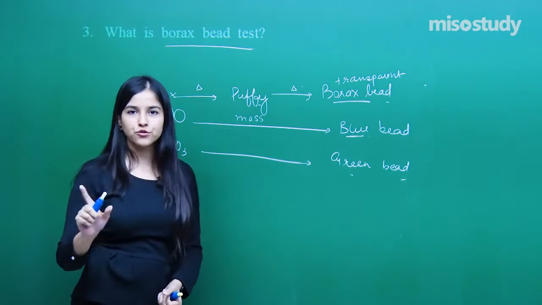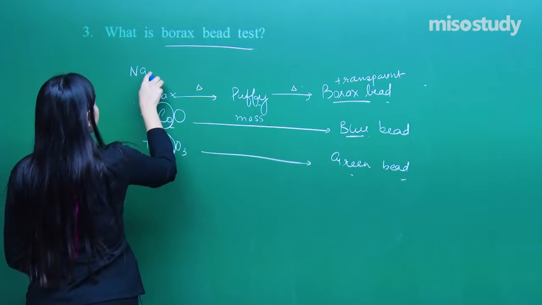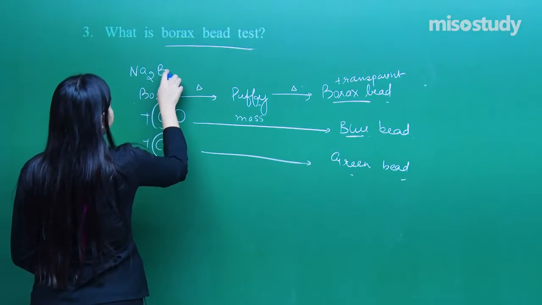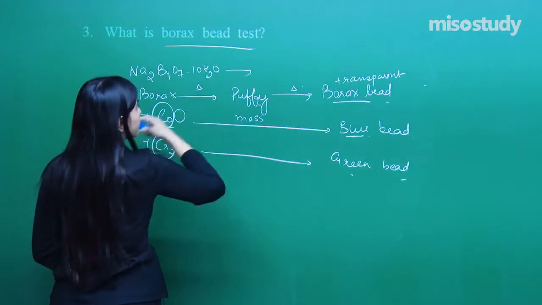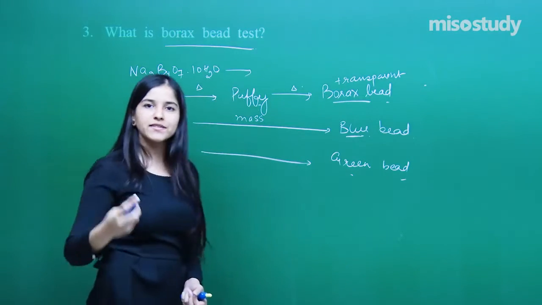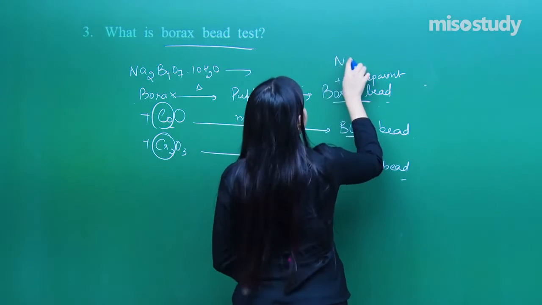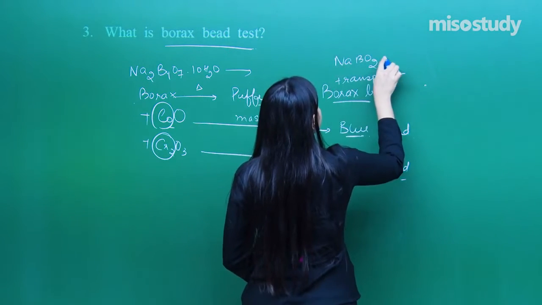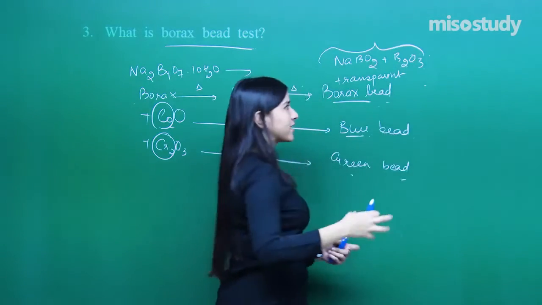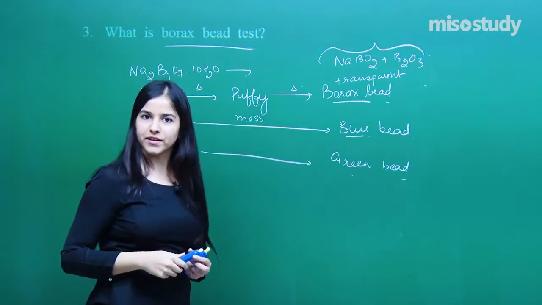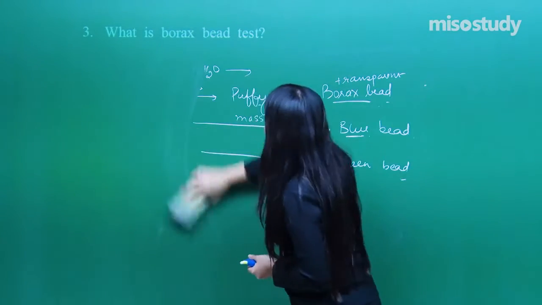And yes, it has got reactions too that you have to write. I am not going to do it for you because we already have discussed that, but let me give you a slight idea. Na2B4O7·10H2O, we have to heat it up, and further you have to go. What is the borax bead basically? Borax bead is NaBO2 plus B2O3, the mixture of this. Basically it's a transparent liquid which solidifies. Clear?